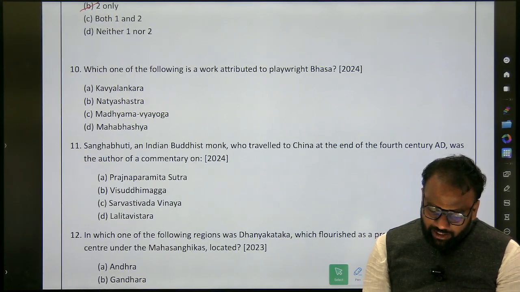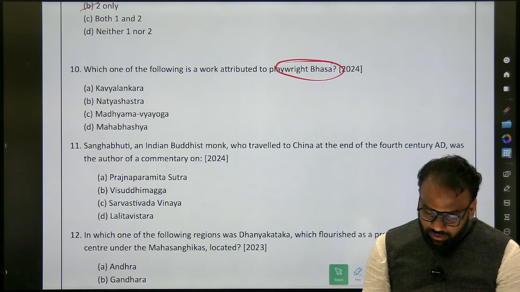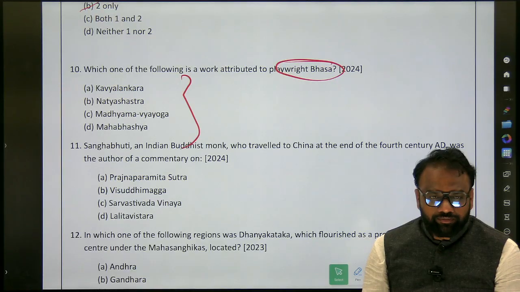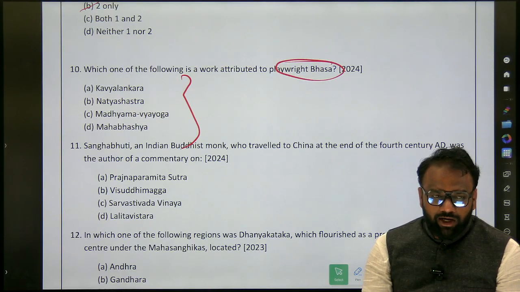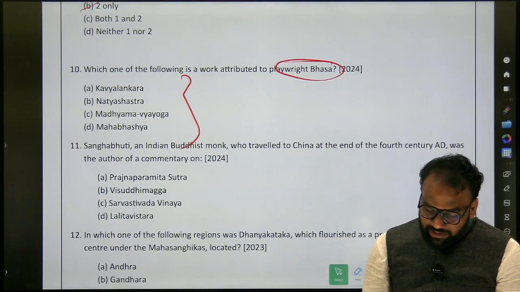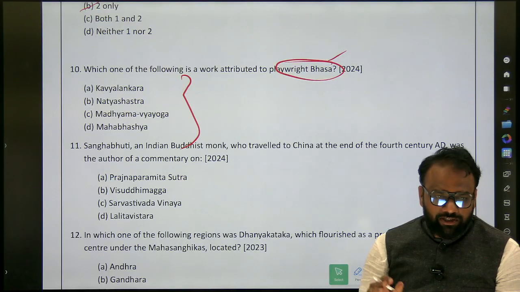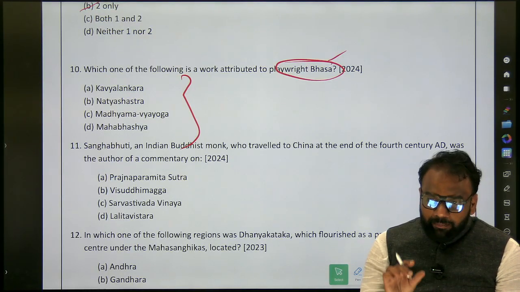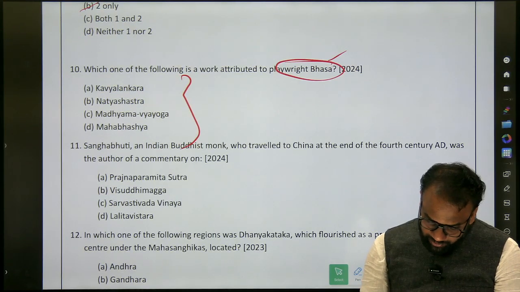Next, which one of the following is a work attributed to playwright Basa? Okay, Basa. For this, what are we supposed to prepare? Authors and their work. These questions are a bit typical because there are so many works and so many authors. But if you look at the previous year question papers, the personality Basa has repeatedly appeared, at least 2 to 3 times. It means Basa is an important personality. So we will prepare important personalities and the associated work. Which is the work associated with Basa?